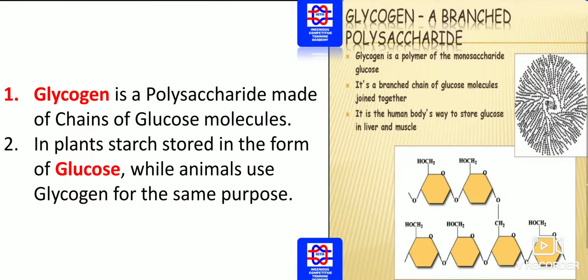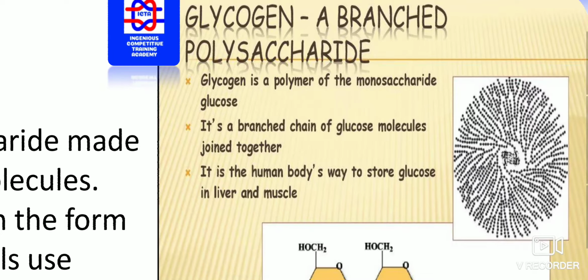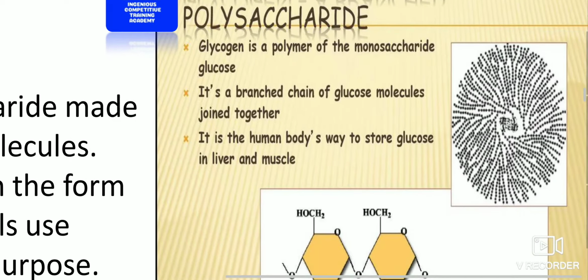In plants, starch is the stored food form, but in the case of animals they use glucose as glycogen for the same purpose. So in plants it is stored as starch, but in animals it is stored as glycogen. As you can see on the right of the slide, glycogen is a polymer of the monosaccharide glucose.